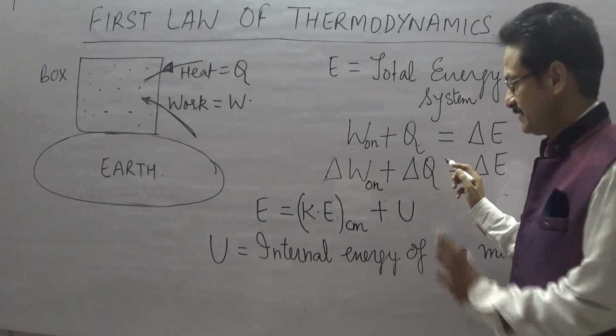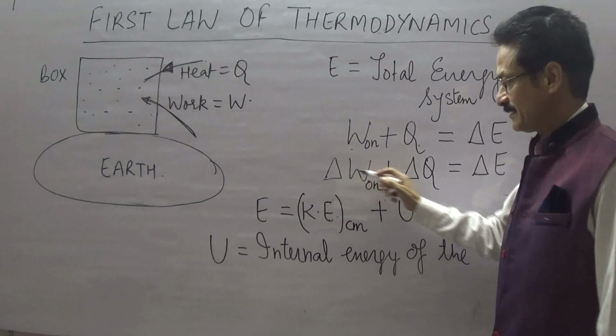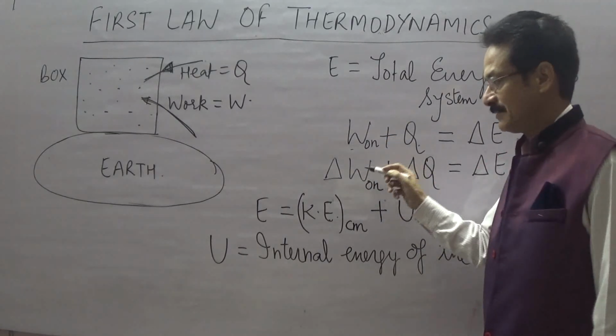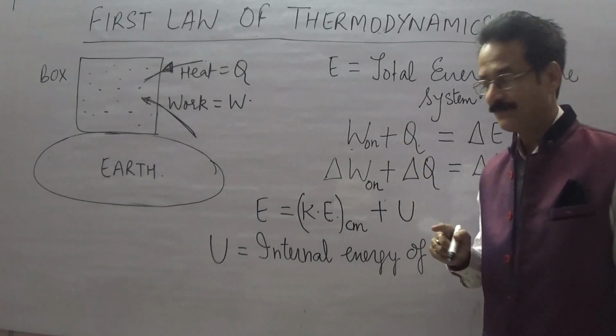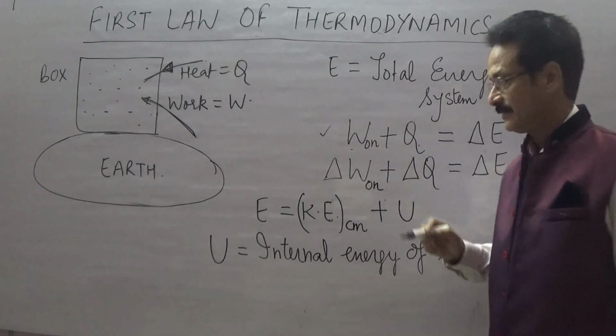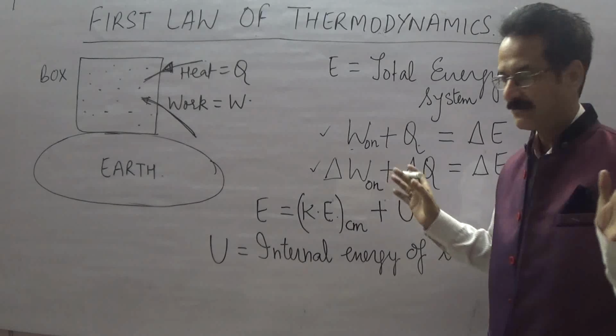Here delta Q just means the heat which is being exchanged with the surroundings, and delta W means the work performed by the surroundings on the system. Delta W doesn't mean here that it is W2 minus W1. These are just notations. So fine, we'll follow this notation, there is no problem. Or we can follow the other notation also, I don't have any problem.